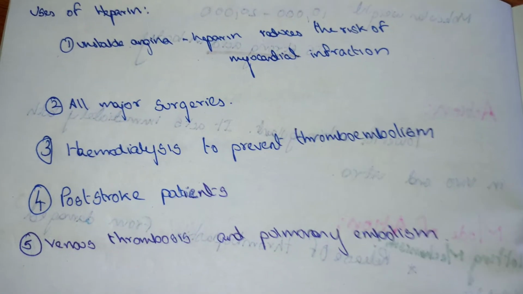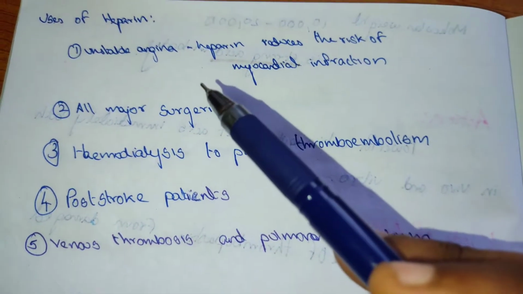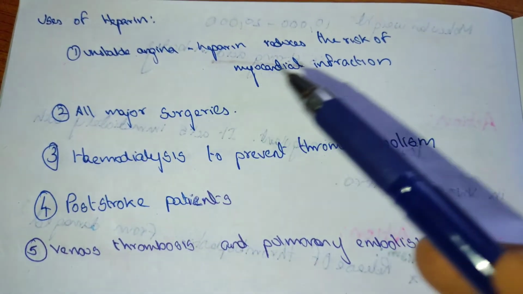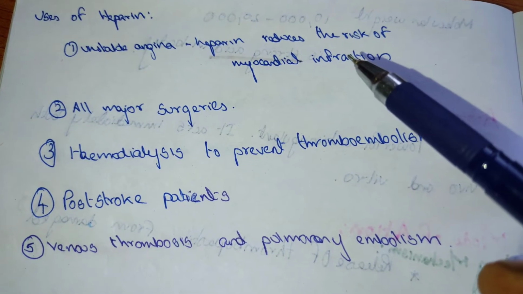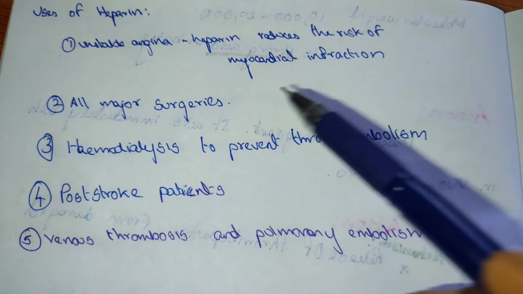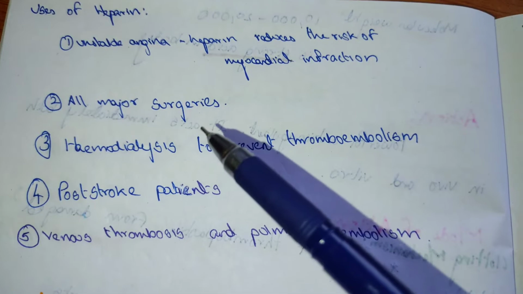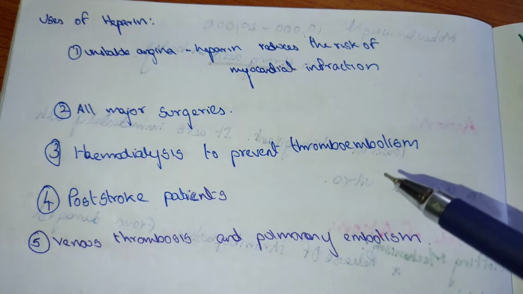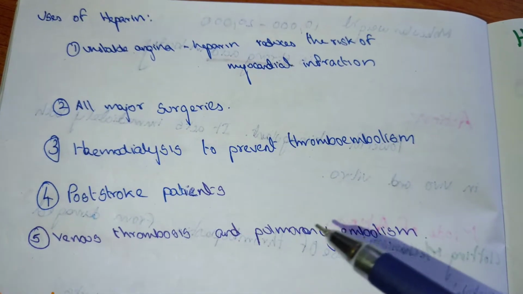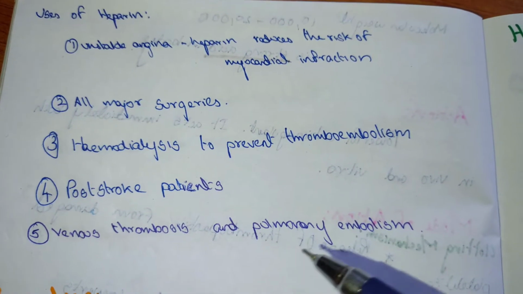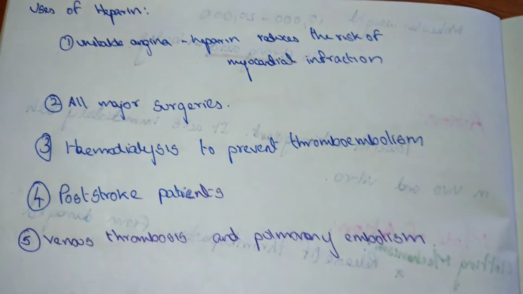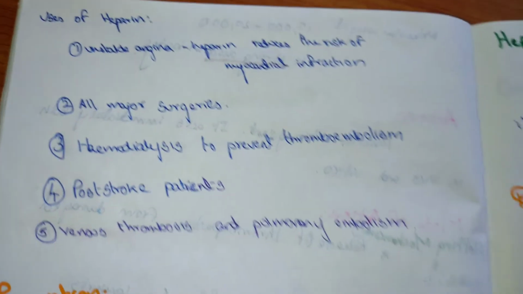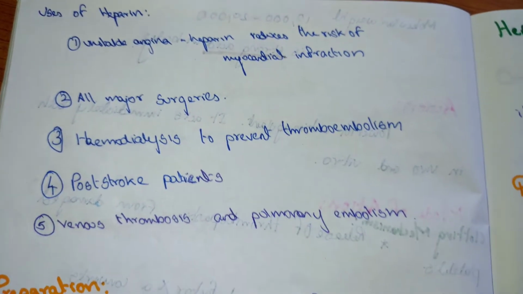Uses of heparin: heparin is used in unstable angina, to reduce the risk of myocardial infarction. In all major surgeries, it is used. In hemodialysis to prevent thromboembolism, in post-stroke patients, venous thrombosis and pulmonary embolism, heparin is used.